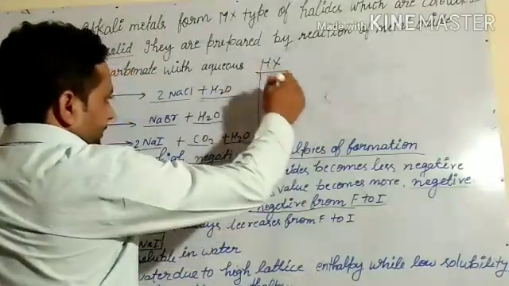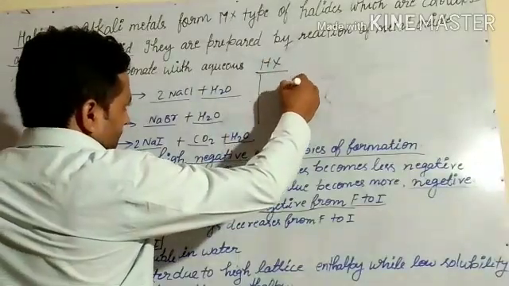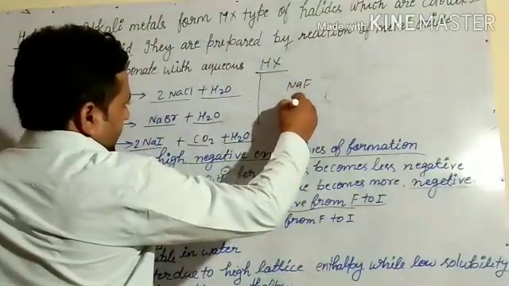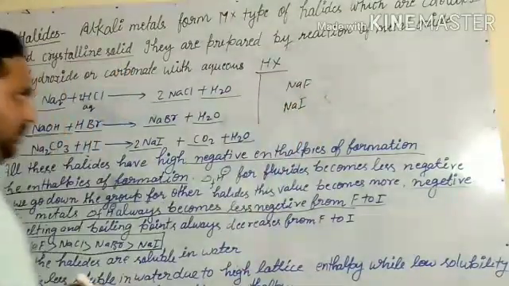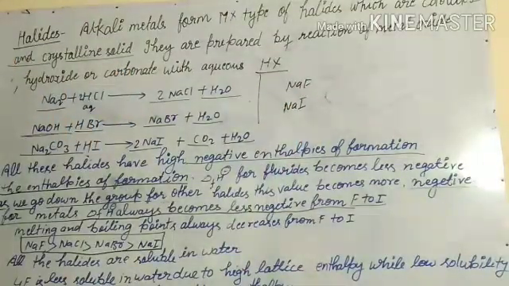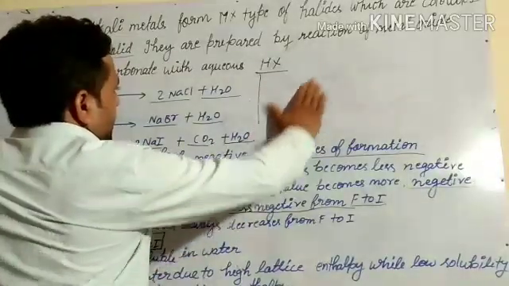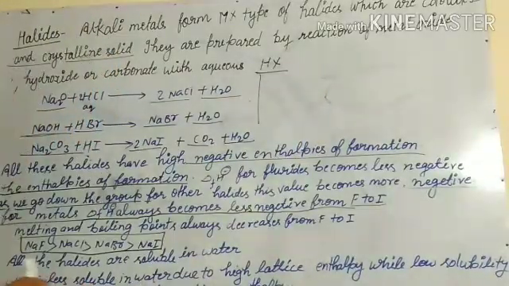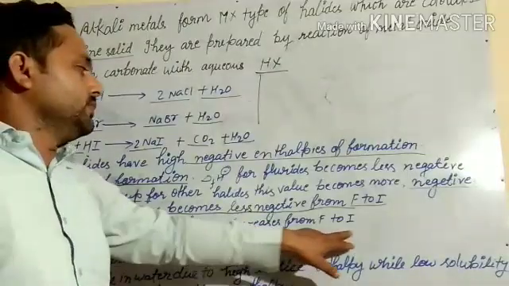So we can arrange them in decreasing order of their melting point. The size of the halide affects the melting and boiling points, so their melting and boiling points always decrease from fluoride to iodide.